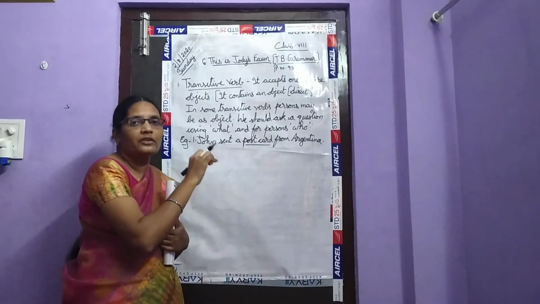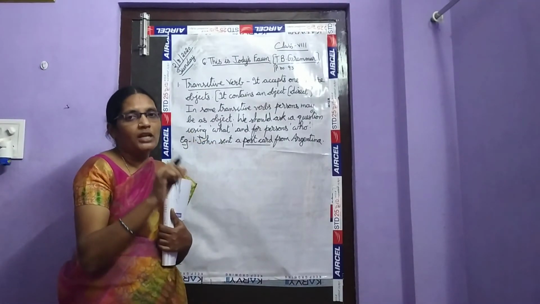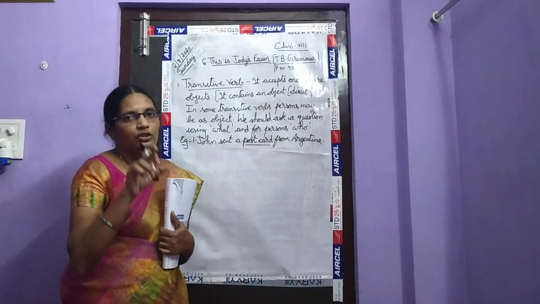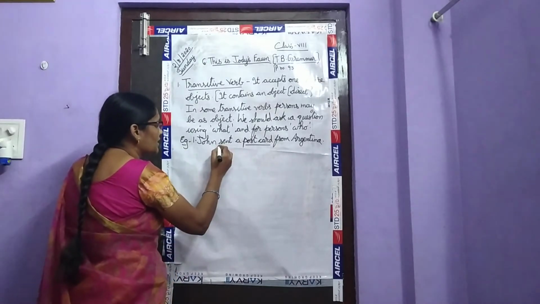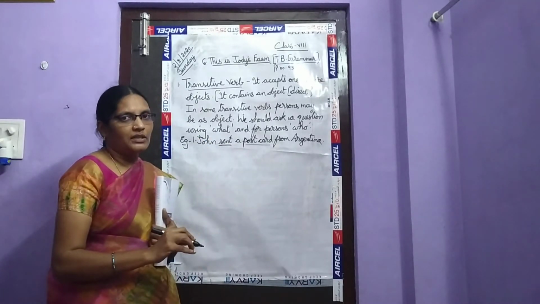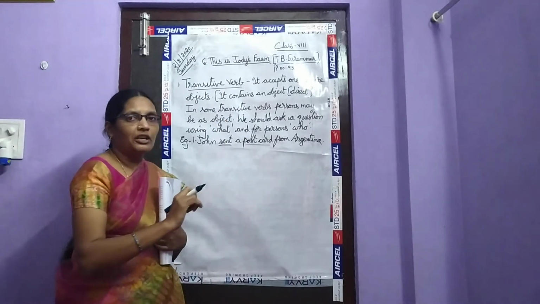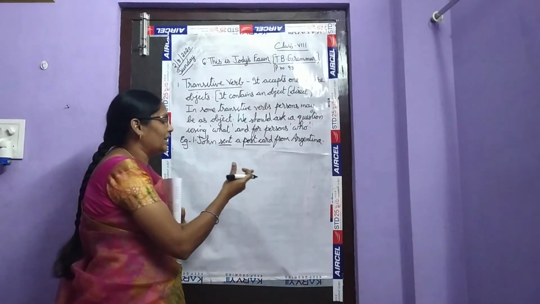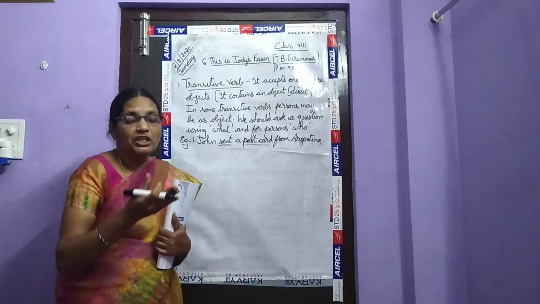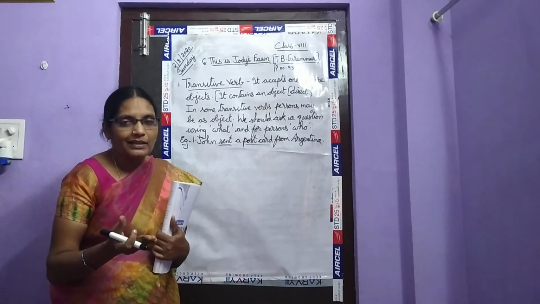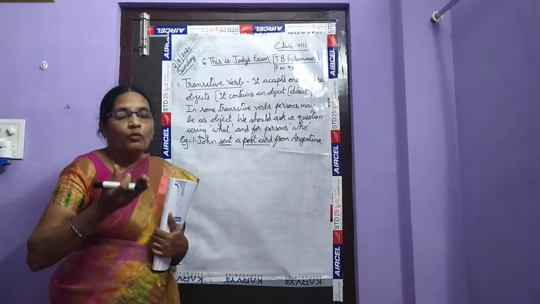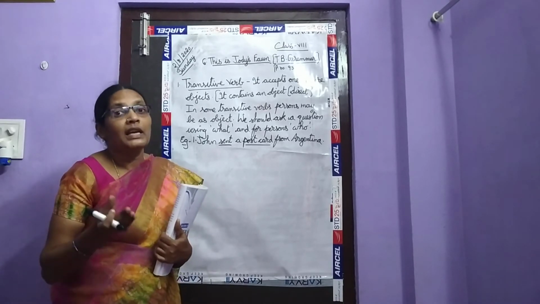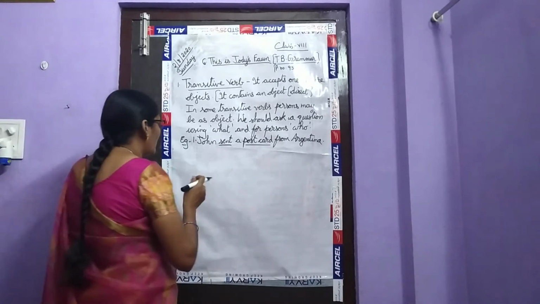So what is the object in our sentence? Postcard is the object in our sentence. So on the object, if we can make a question, it comes under transitive verb. What is the verb in this sentence? Sent is the verb. And postcard is the object. So make it into a question: what did John send? He had sent a postcard. It is an object. Okay, children, going to the next example.